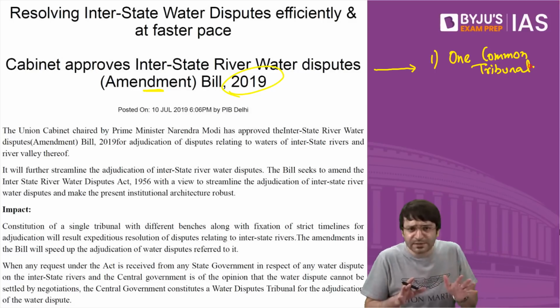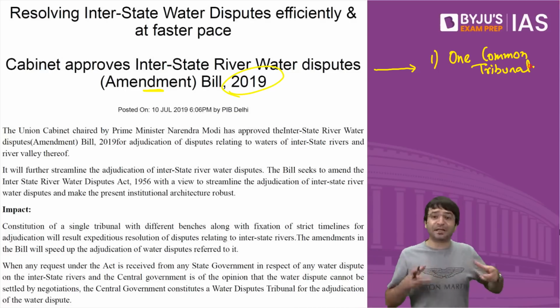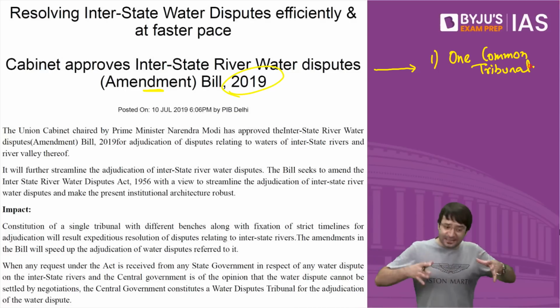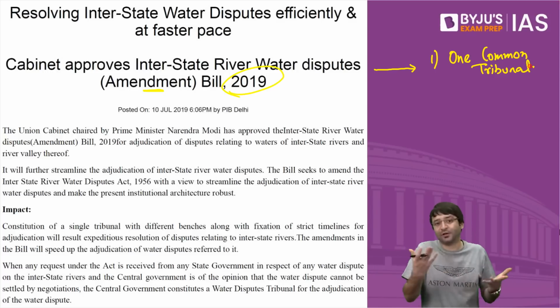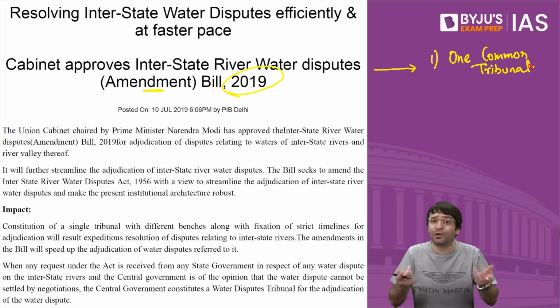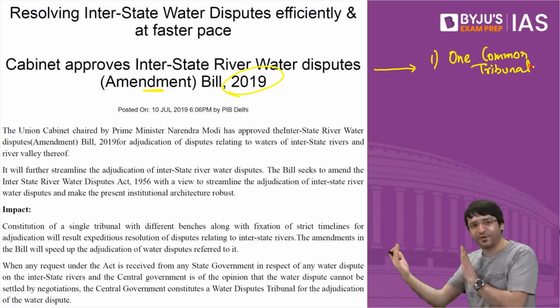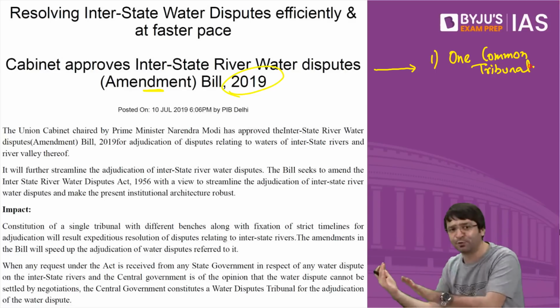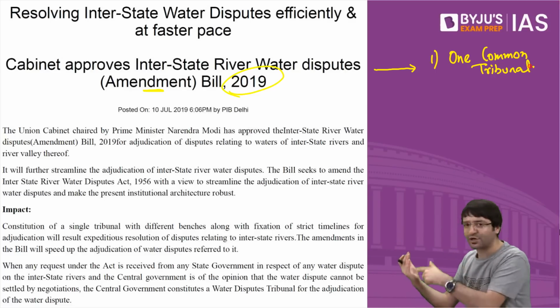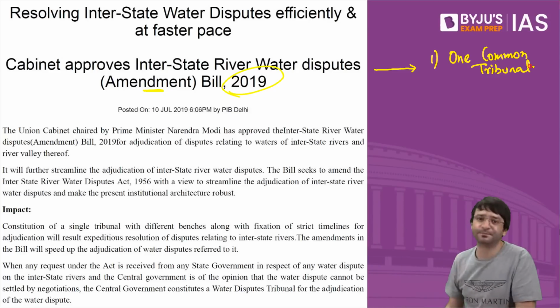Right now, the problem is, once the dispute comes, then the president will set up a tribunal. Setting up of this tribunal is problematic because it takes a lot of time. What if a tribunal already exists? We will create a tribunal. This tribunal will exist. So whenever there is a dispute, it will come to this tribunal. That means you don't have to set up a tribunal.